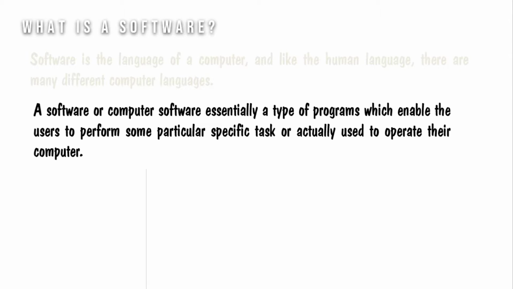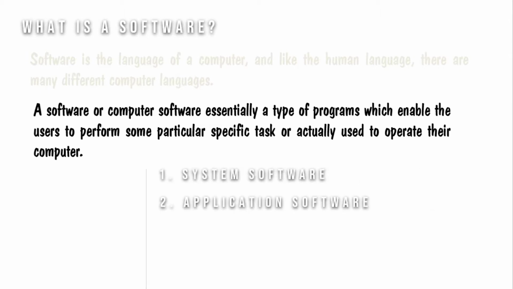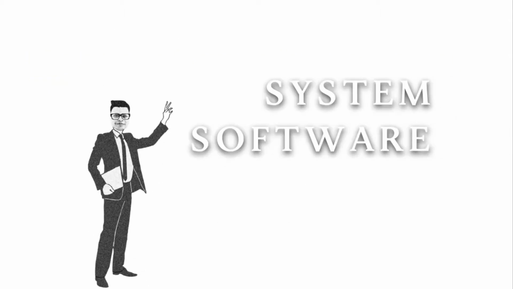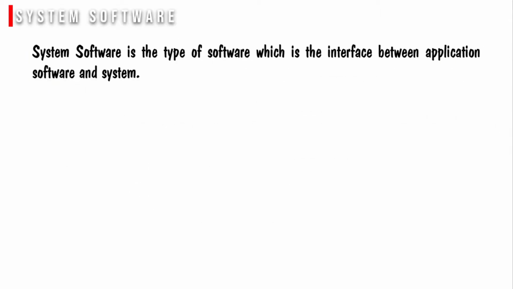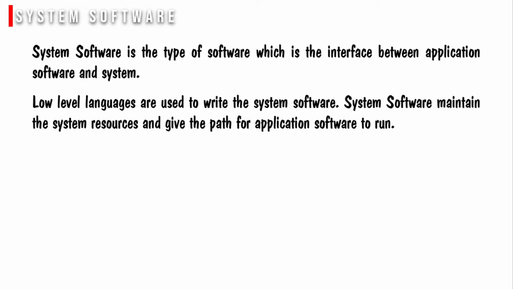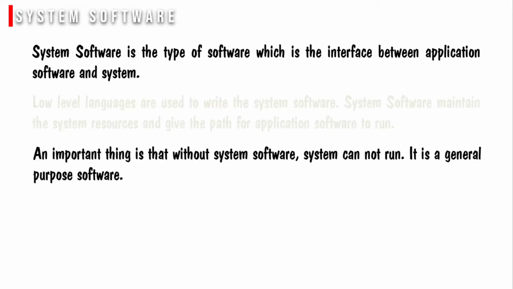Essentially, computer software can be divided into three main groups depending on their use and application. These are the system software, application software, and programming languages. System software is the type of software which is the interface between application software and system. Low-level languages are used to write the system software. System software maintains the system resources and gives the path for application software to run. An important thing is that without system software, the system cannot run. It is a general purpose software.